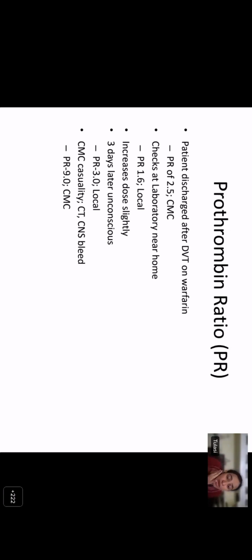Three days later, he was found to be unconscious. But when he checked again in the local laboratory, the prothrombin ratio was only 3, which looks normal. But when he came to the CMC casualty, he was found to have a CNS bleed and a prothrombin ratio of 9. So what is happening here?